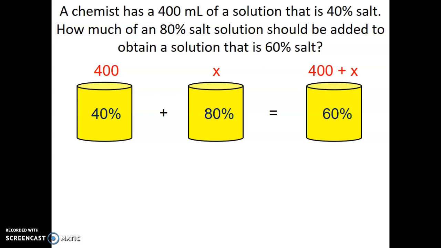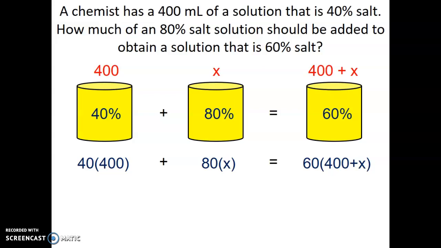All you're going to do is multiply straight down. So you're going to multiply 400 times 40 and get, there you go, all right, plus 80 times X, and then 400 plus X times 60. Okay, it's important that you do this part because it's a distributive problem for this last part. Okay, so you got to make sure you're multiplying 60 times both terms of the top, the 400 and the X. All right, from here, you just combine or distribute everything out, combine the like terms, and you're solving for X.